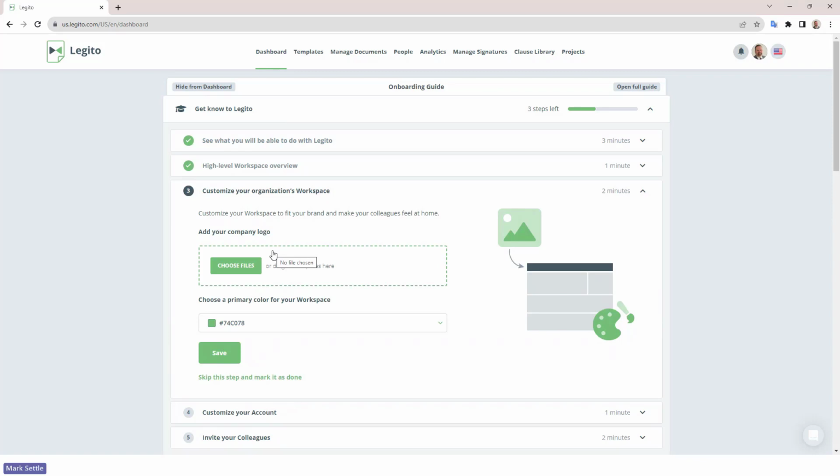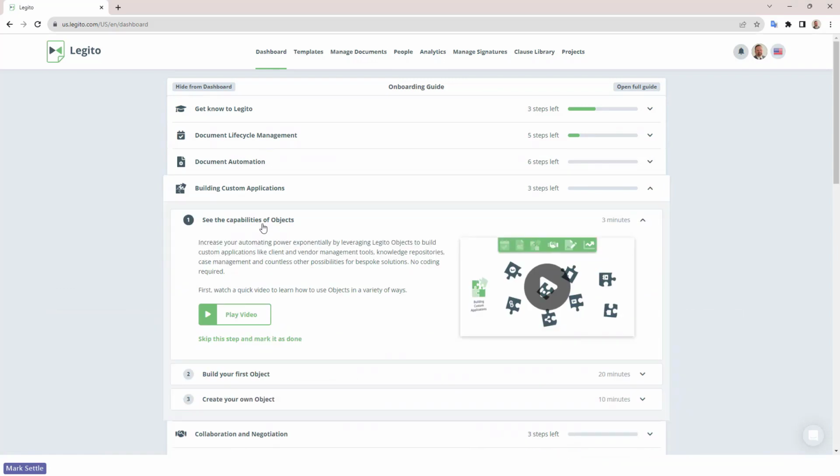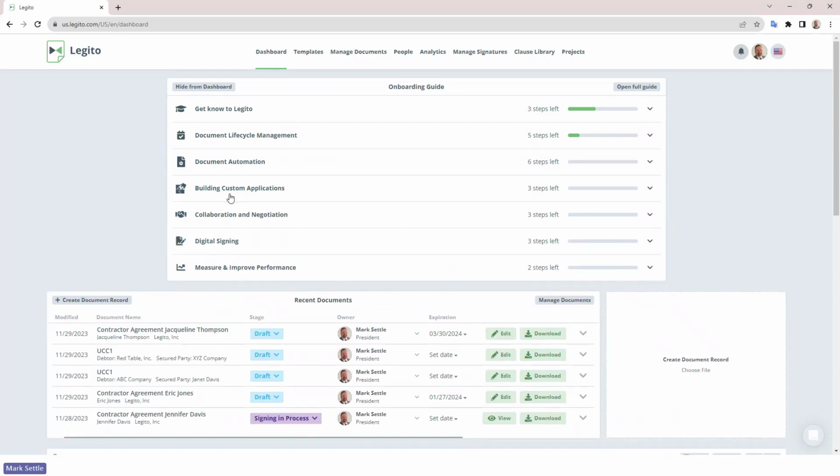It will do things like walking me through making sure I choose my customization, the logo that I'm going to add to my workspace, the color, customizing my account, inviting other colleagues, and then actually lets me go through different modules for, okay, if I want to build some custom applications in Legito, how do I do that? Give me an overview and walk me through building my first object. So this really gives the users some ability to have some onboarding that helps them become familiar with the system right away. You can always go to the knowledge base and to other help solutions and get some of that information, but here it puts it right at your fingertips, allows you to view it.